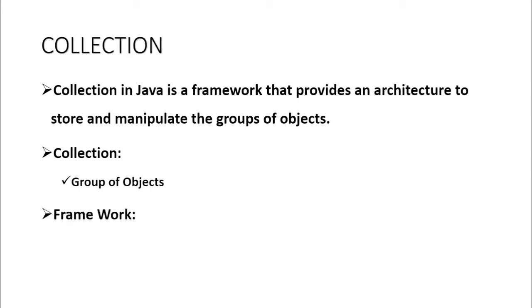So what is a framework? Framework is nothing but a basic structure or an architecture from which you can build the product. So that is a framework. Then what is a collection framework? Collection framework is a unified architecture for storing and manipulating a group of objects. The collection framework has many interfaces and many classes that implement those interfaces. Let us see one by one.